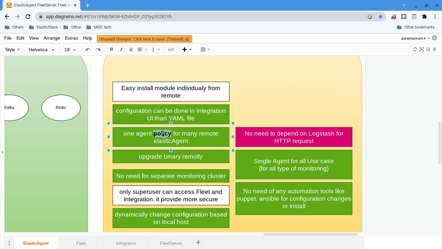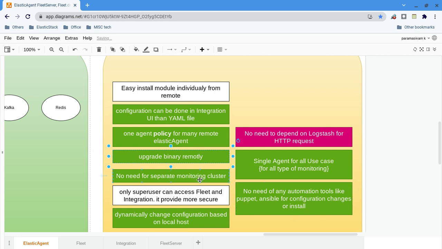Then, of course, upgrade the binary remotely. Let's say we faced the log4j security vulnerability issue. Going from 7.12 to 7.16 we had to do manually, right? If it is Elastic Agent, we can do it remotely. So that is a benefit. I don't want to connect to that Linux machine over SSH and run all the commands.